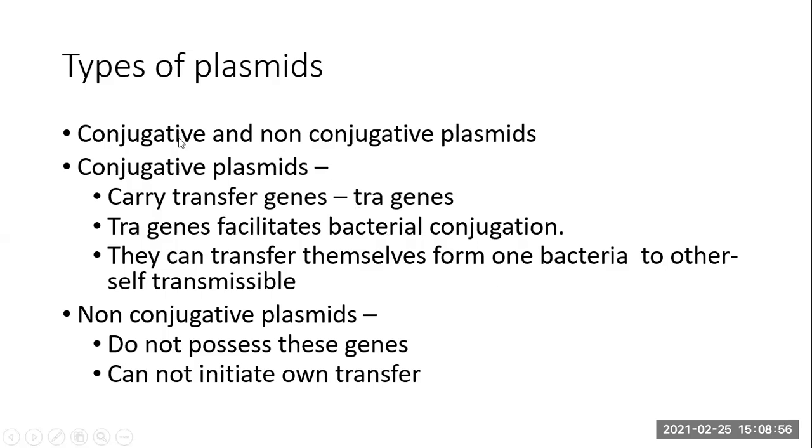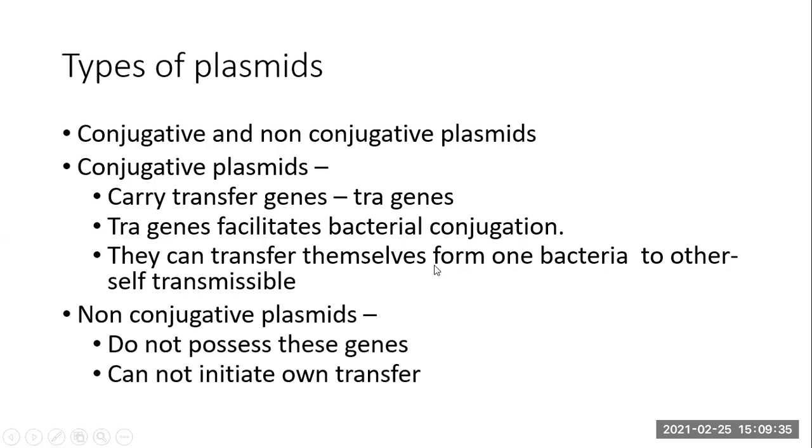Types of the plasmids. So plasmids may be conjugative or may be non-conjugative. What are conjugative plasmids? They have an ability to transfer themselves from one cell to other cells. So conjugative plasmids are capable of transferring themselves naturally from one cell to other cell. Okay. And for that, they possess a transfer gene or TRA gene. So conjugative plasmids are transferable, carry TRA gene, and they facilitate the transfer by a process called conjugation.